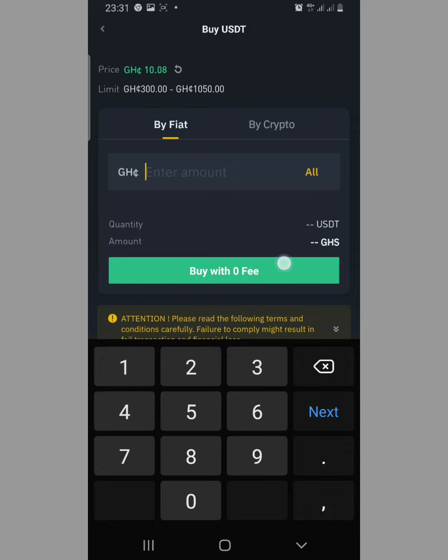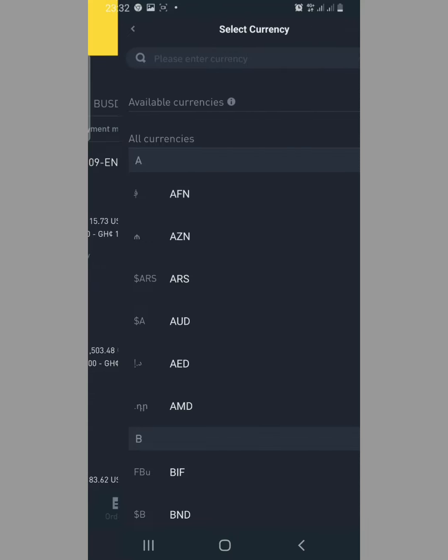Let me assume that maybe they will remove some charges, so let me just enter like 250 Ghanaian cedis. So for 250, the person will be receiving 24.80 USDT.